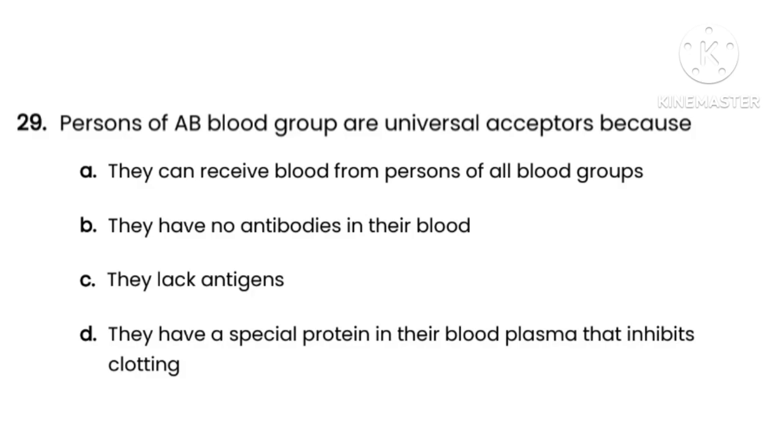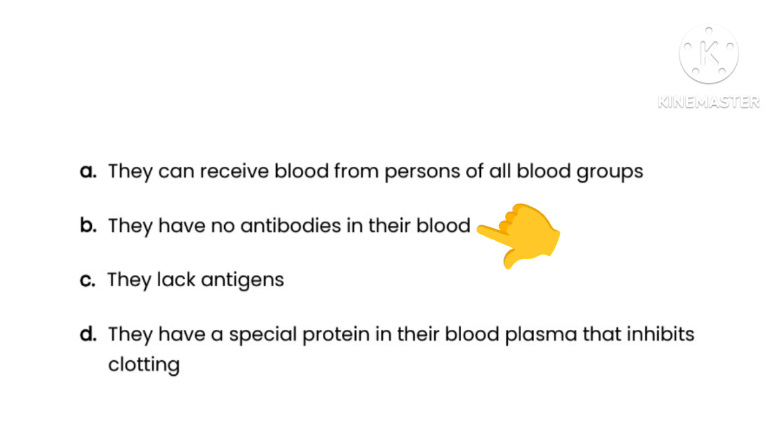Next question number 29. Persons of AB blood group are universal acceptors because, here options are option A, they can receive blood from persons of all blood groups, option B, they have no antibodies in their blood, option C, they lack antigens, option D, they have a special protein in their blood plasma that inhibits clotting. So here the correct option is option B, that is they have no antibodies in their blood. That's why AB blood group are universal acceptors.